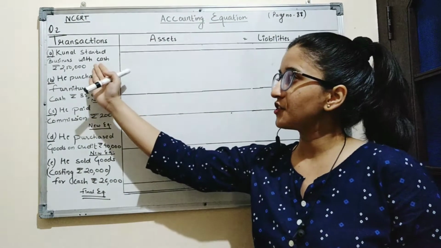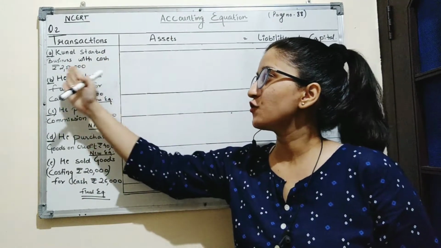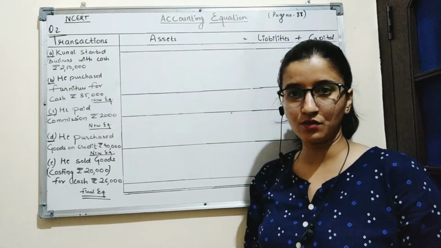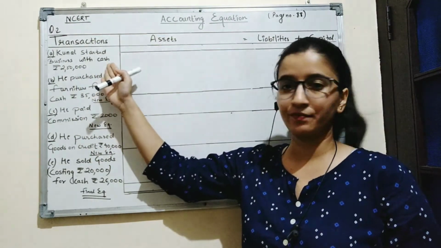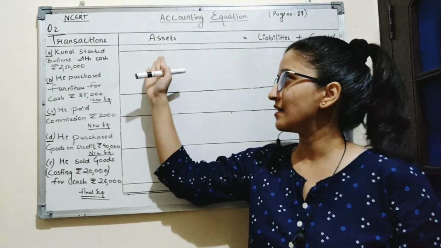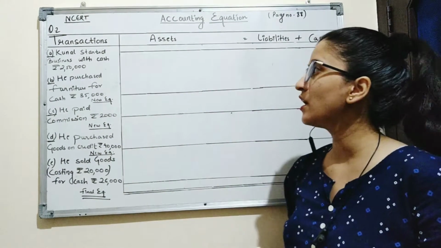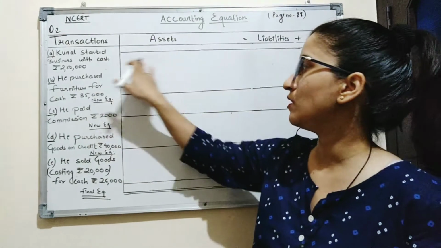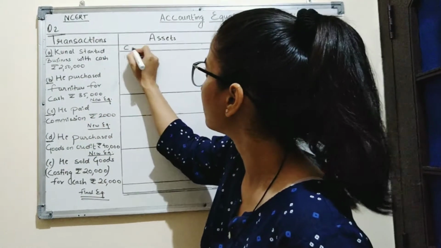Now the first transaction says that Kunal started business with cash rupees 2,50,000. So in this transaction, the firm is receiving cash. Cash is also considered as an asset because assets are the things which can be converted into cash. So we will open a cash column on asset side with the amount 2,50,000.